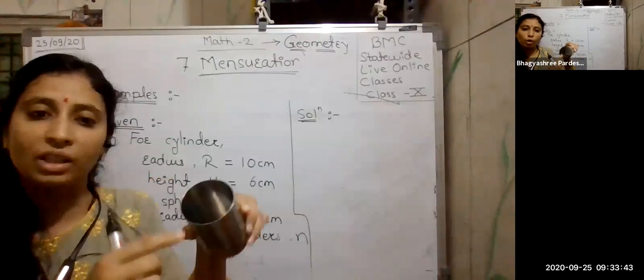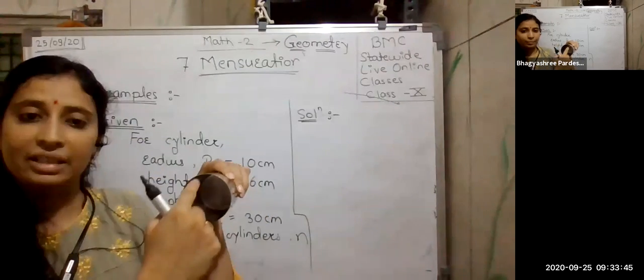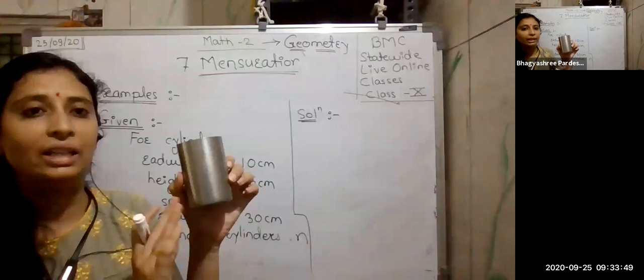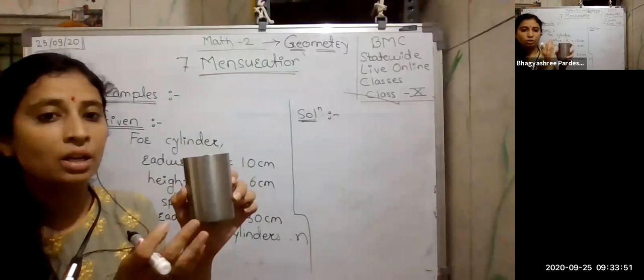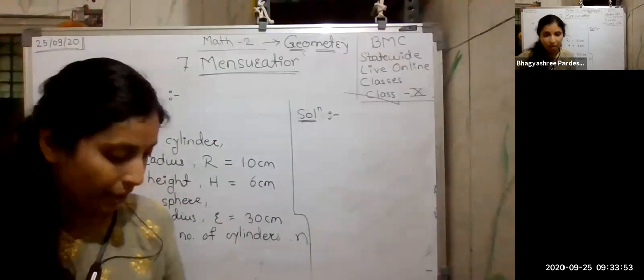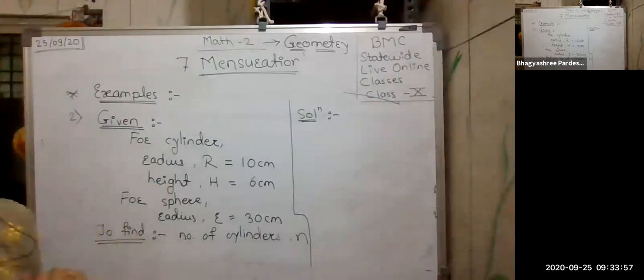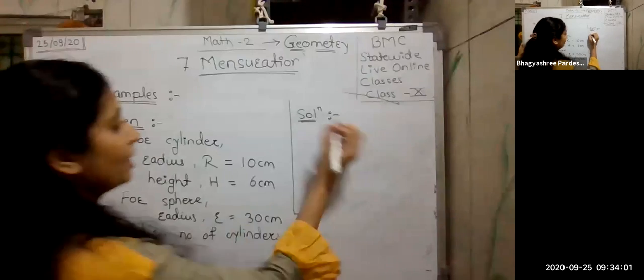It cannot be hollow. The cylinder I am constructing will definitely not have any empty space. So it will be full here. So what will I require? Volumes I will require here. So how to do this? So the number of cylinders.